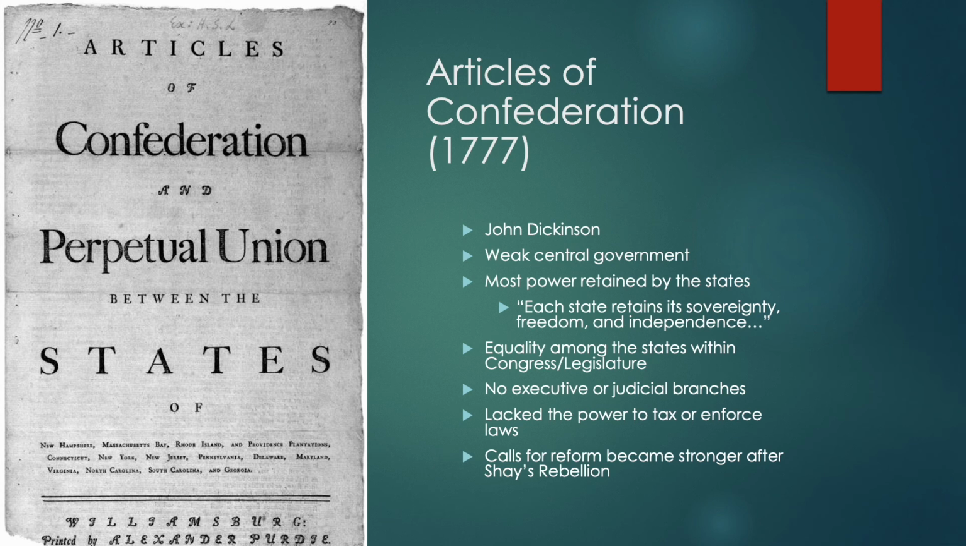Essentially, there was going to be equality among all the states within Congress or the legislative branch. Every state had one vote. There was no executive branch, no one to enforce the laws. There was no judicial branch. The central government lacked the power to tax, and it lacked the power to enforce laws. This is very representative of the feelings that people had at the time about the fear of a strong central government. You'll know from history class that the problems with the Confederation became very clear in the 1780s,